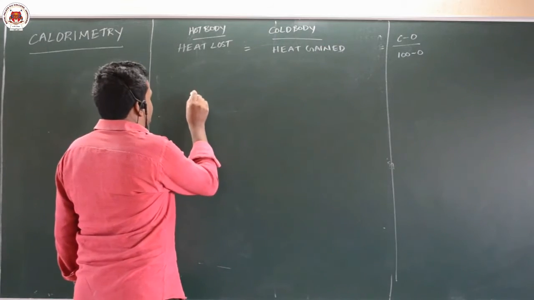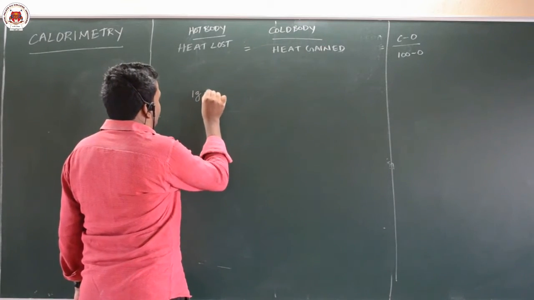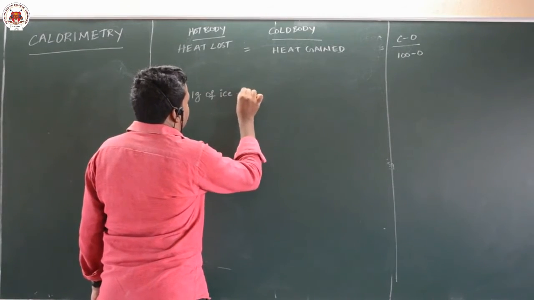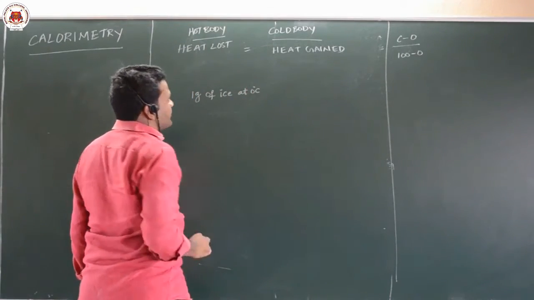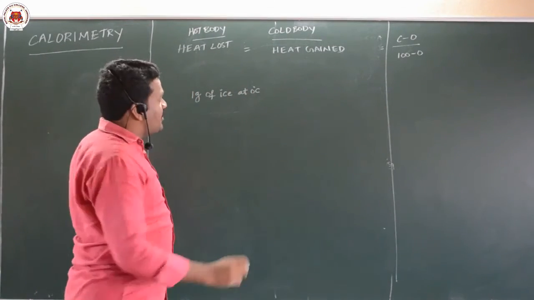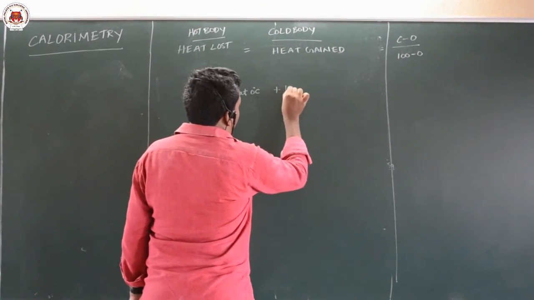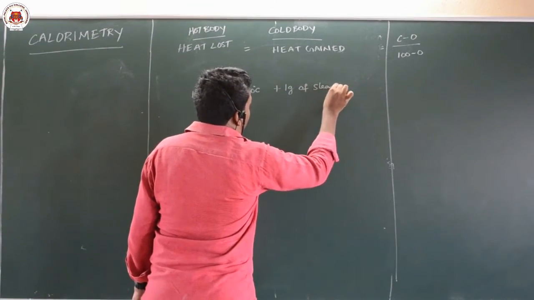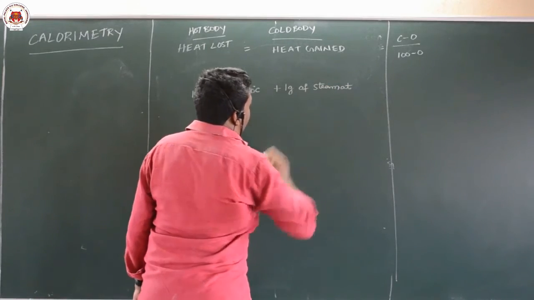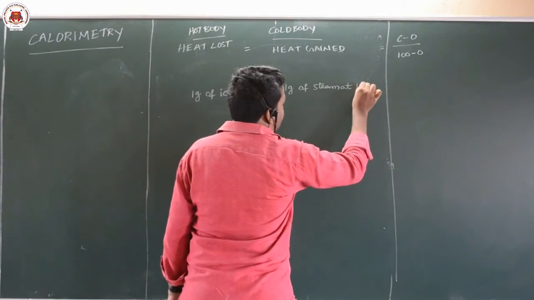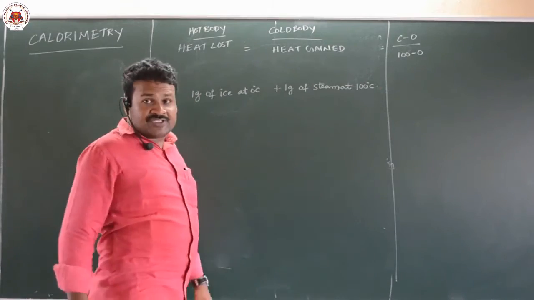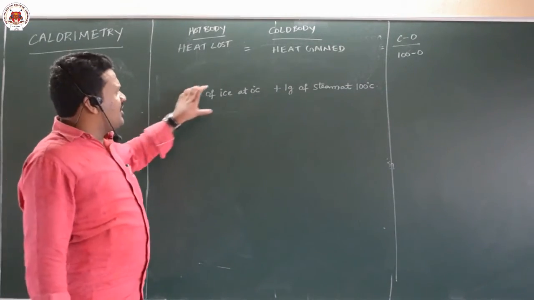Suppose the question is: 1 gram of ice at 0 degrees Celsius is mixed with 1 gram of steam at 100 degrees Celsius. This is the mixture. Now decide. The statement is very simple.